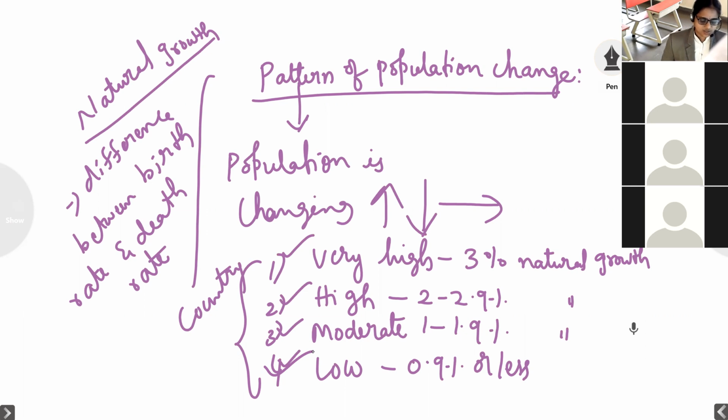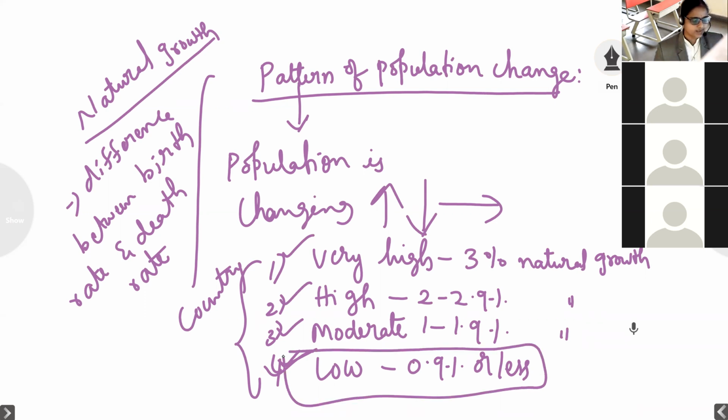Very good. So the consumption will be less, so that all the people can benefit from the resources they have. Their income sources will be more, job sources will be more, and economic development will be more. So this low populated country will be good in everything compared to the other three types of countries.